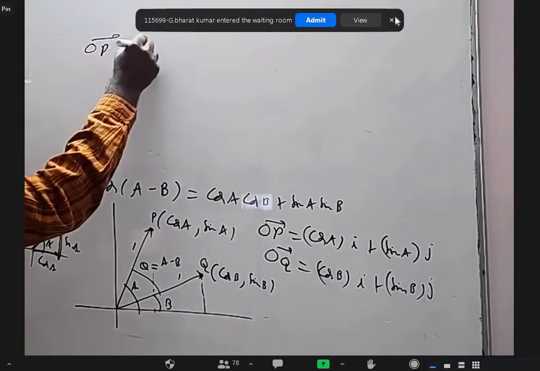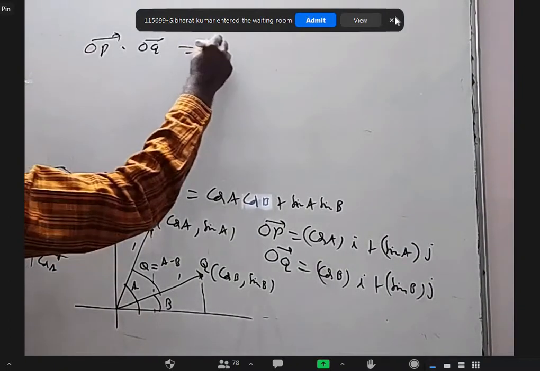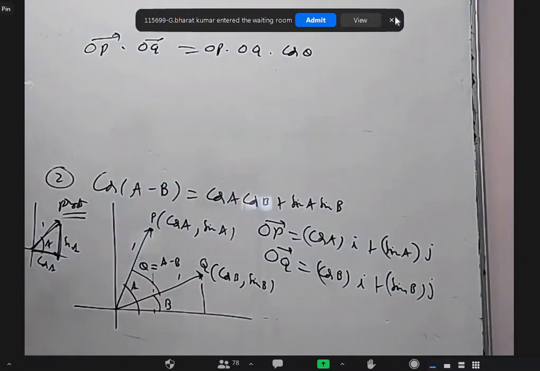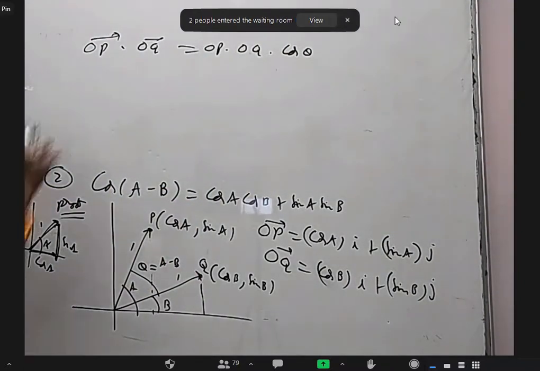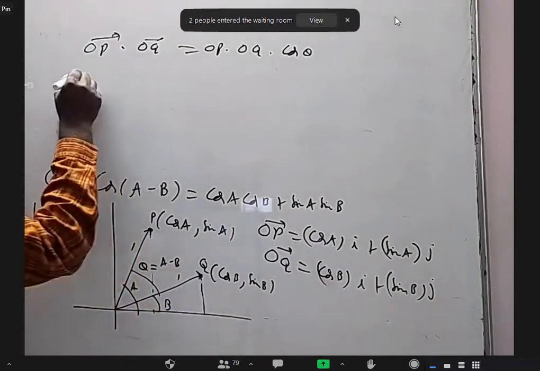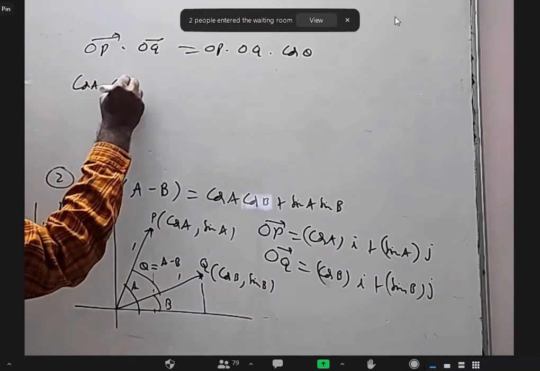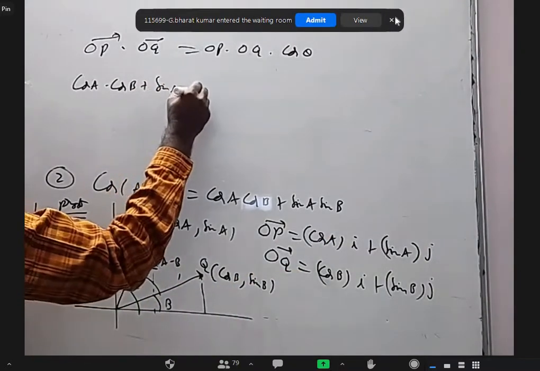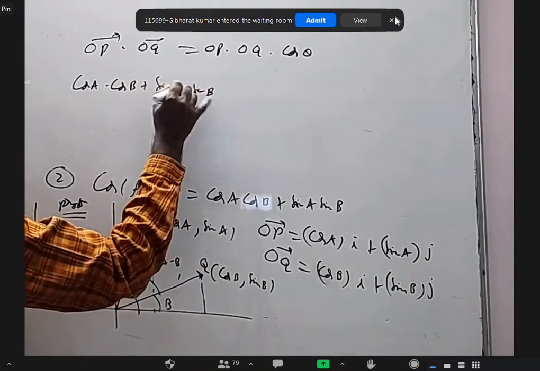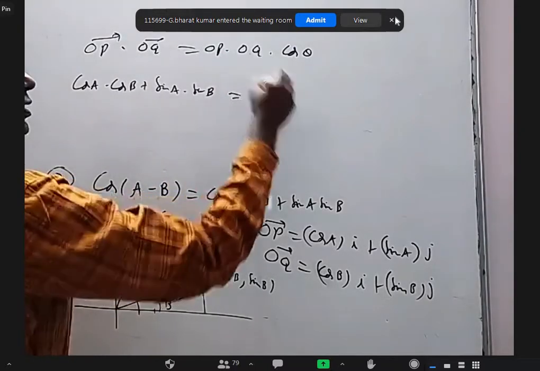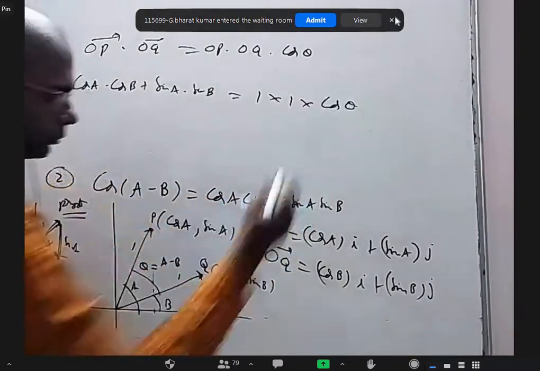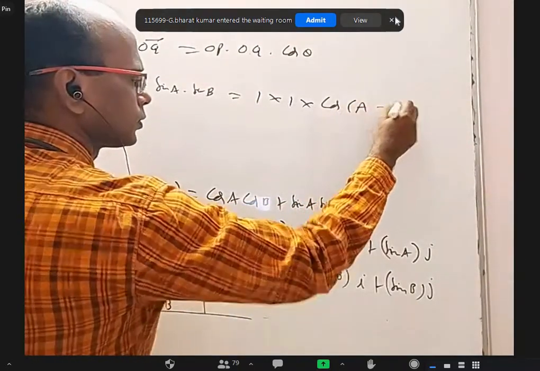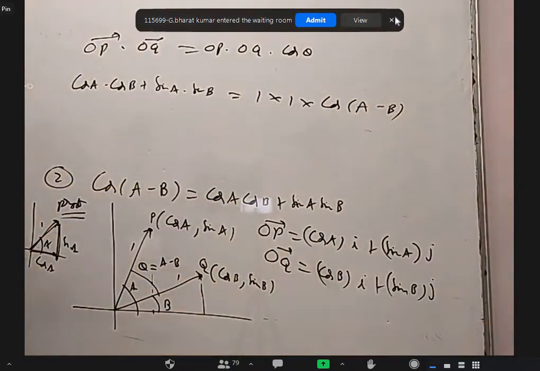OP bar dot OQ bar is OP length into OQ length into cos theta. So if I do dot product here, I'll get cos A into cos B. Dot product here, sin A into sin B. This magnitude is 1, this magnitude is 1, and this is cos theta. And what is the theta? A minus B. So cos(A minus B) is cos A cos B plus sin A sin B.